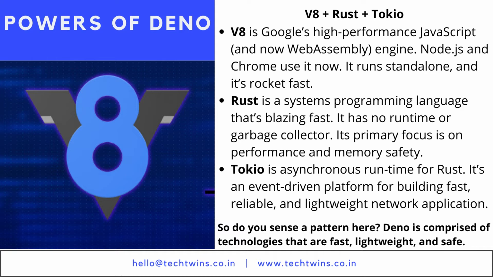And the second one is Rust. Rust is a system programming language that is fast. It has no runtime or garbage collector. It primarily focuses on performance and memory safety. Tokio, the third one, is a runtime for Rust. It's an event-driven platform for building fast and secure applications. So that's why Deno is faster, lighter and safer than Node.js.